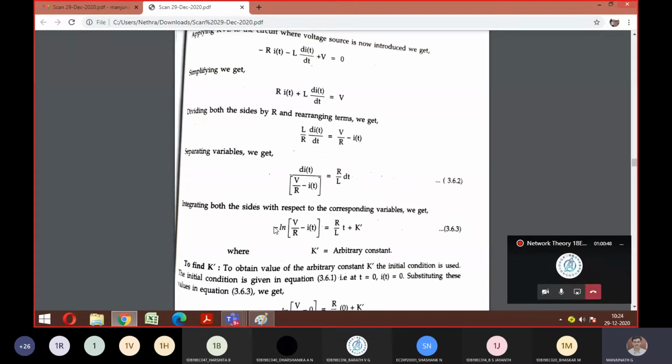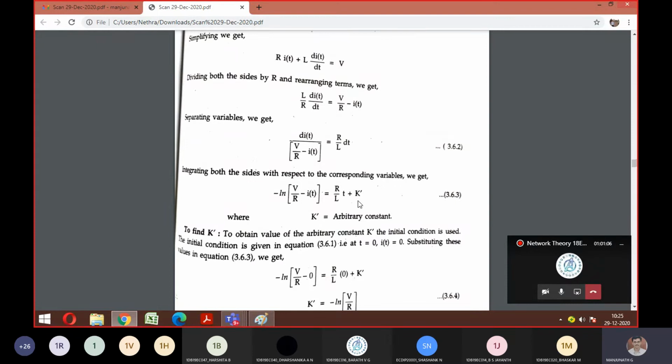So whatever constant term we get in this derivation, we are going to call it an arbitrary constant. So arbitrary constant is the name you can give there. Now the agenda is to find this k dash. So how to find this k dash? What is the procedure we know? Whenever any constant term is to be found, how did we do it in the derivation earlier?